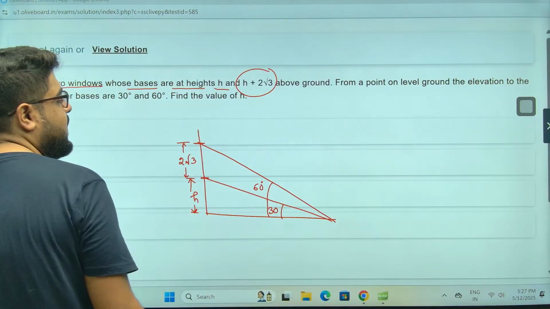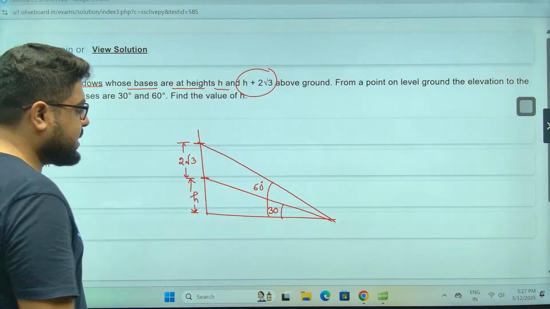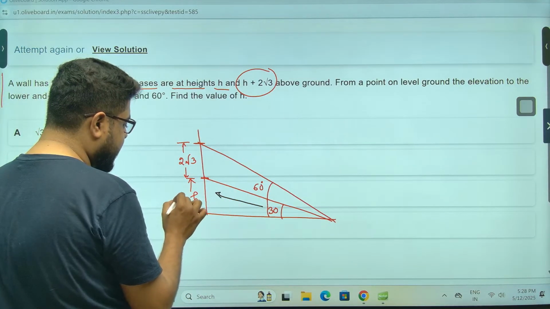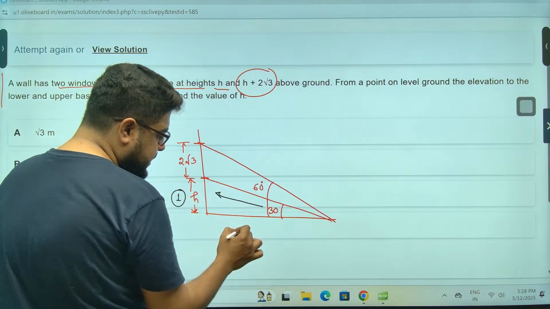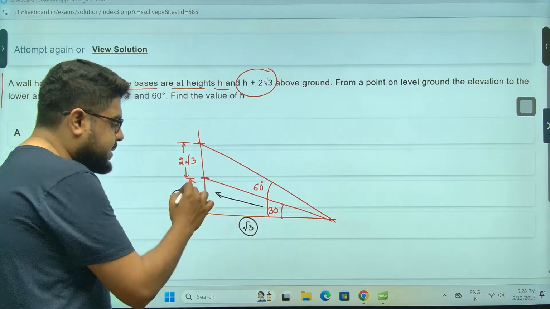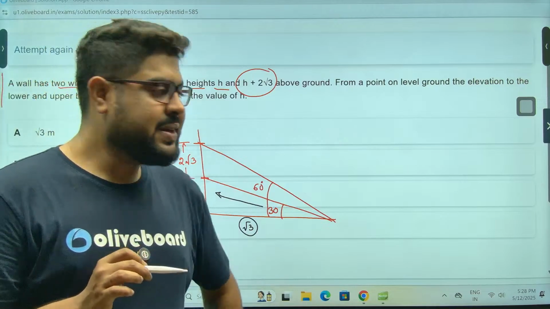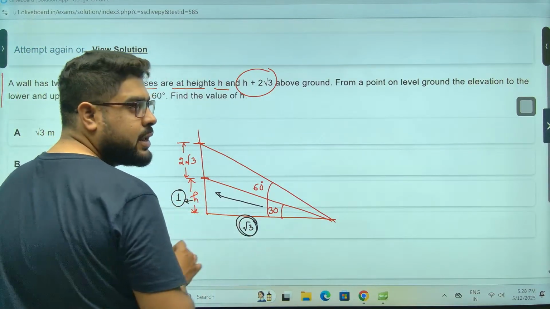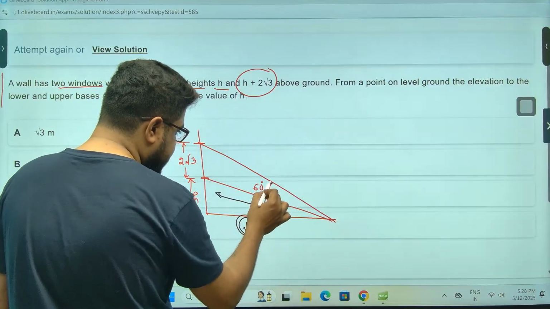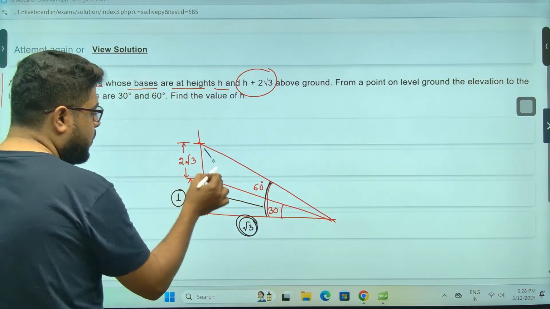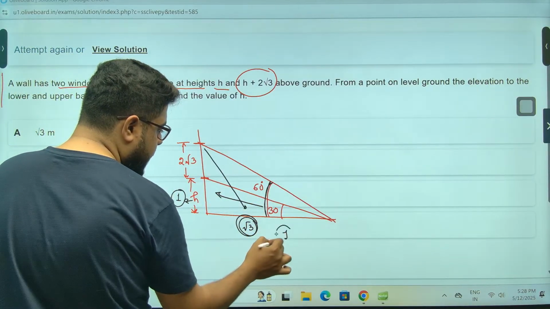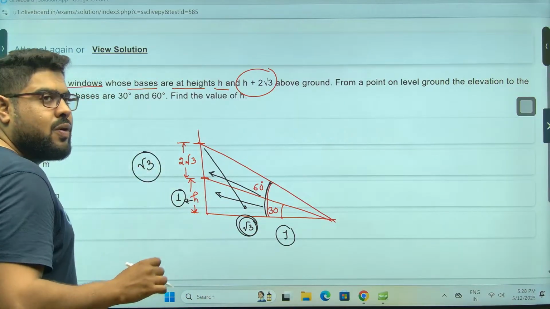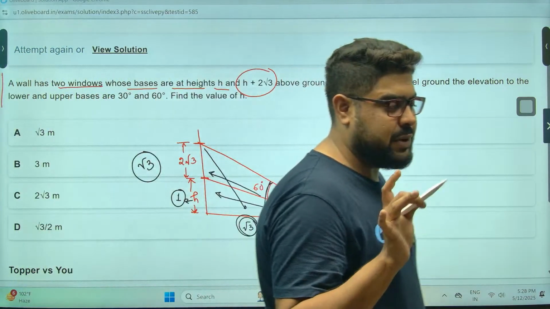Right, sir? Now, let's come back. In a 30, 60, 90 triangle, the side opposite to 30 is always 1 unit, and the side opposite to 60 is always root 3 units. That means here h is 1, and this is root 3. And in the 60-degree triangle, opposite to this is 1, and opposite to this is root 3 units. Everyone, please understand.